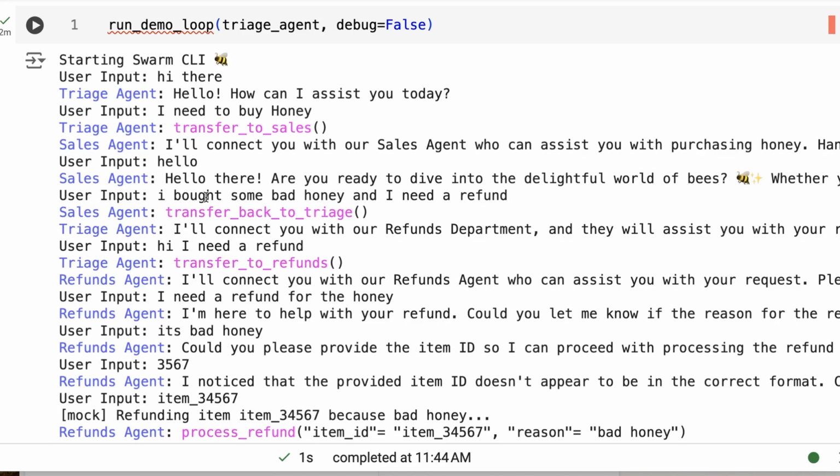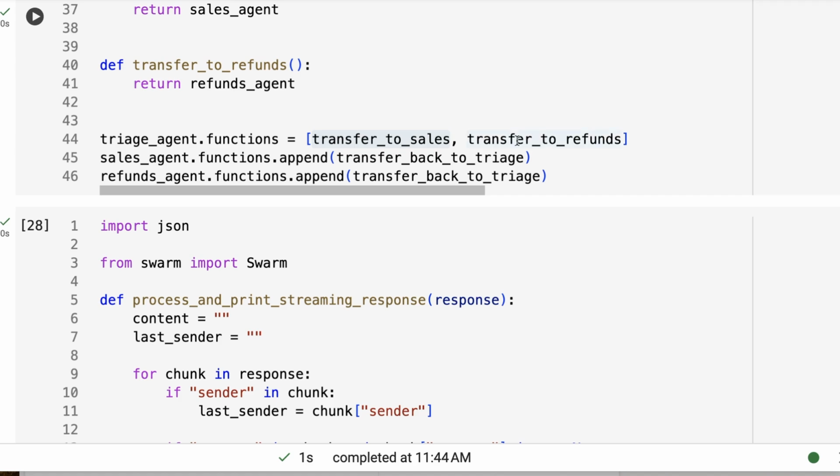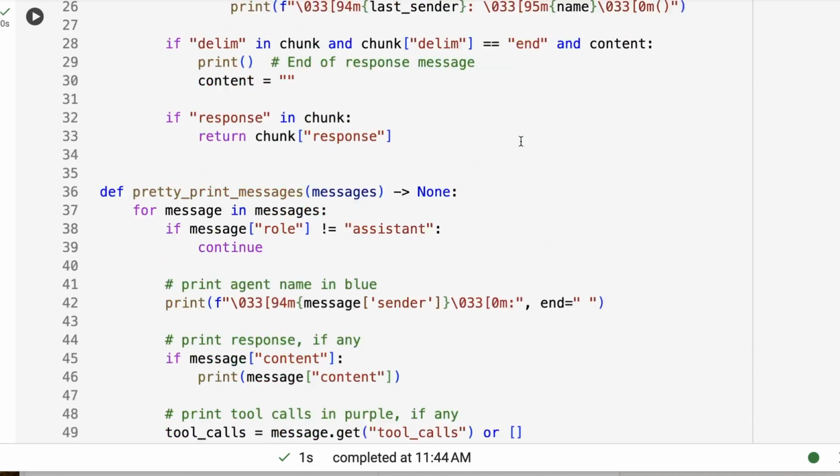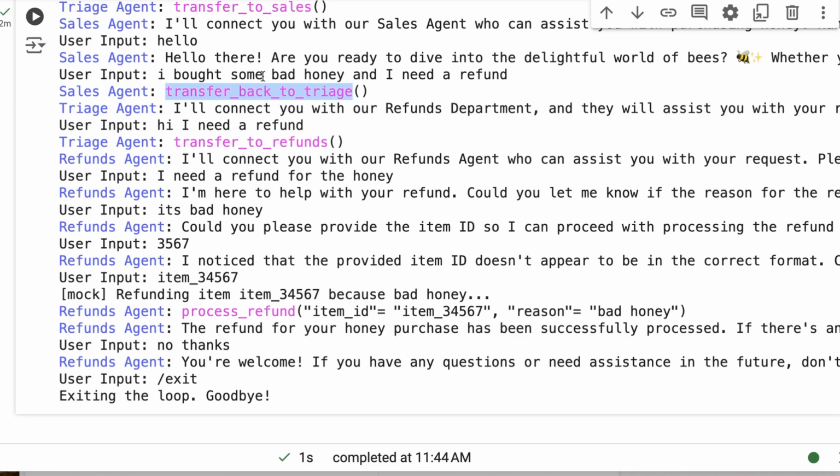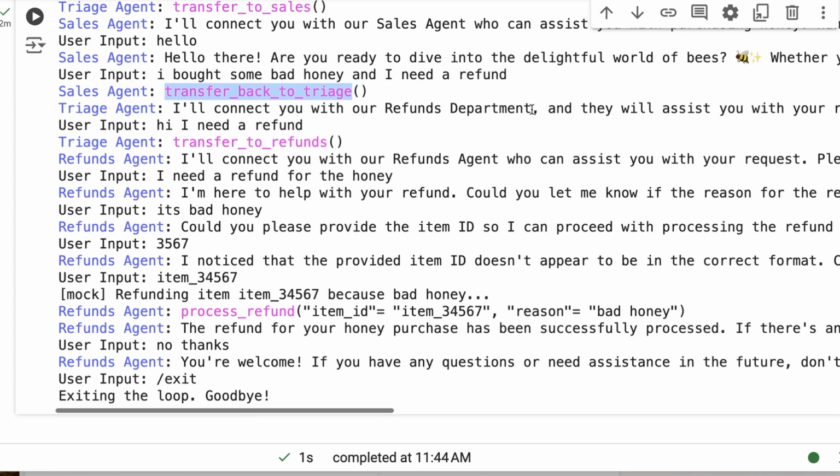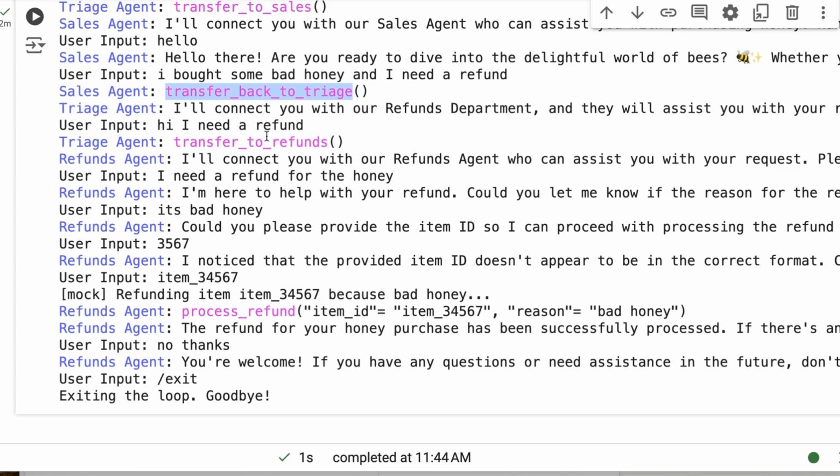And now I say to it, okay, I bought some bad honey. I need a refund. Now it can't transfer us directly to the refunds agent, remember? Because we added transfer back to triage from the sales agent, but we never added transfer to refunds agent. Only the triage one has that. So sure enough, it transfers back to the triage one, and this one now automatically says, I'll connect you with our refunds department. They will assist you. Now I say, hi, I need a refund. It says, okay, I'll connect you. Again, the triage one is there, and it's transferring us to the refunds agent.